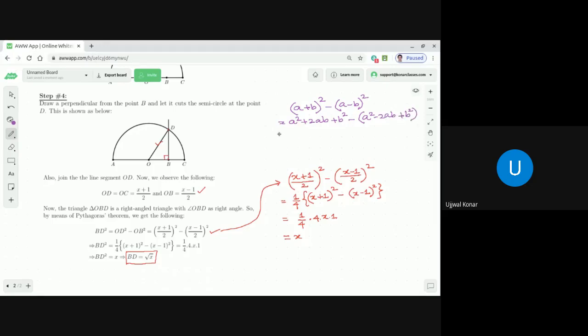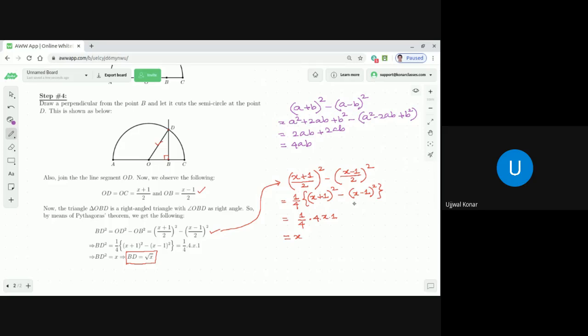So then what happened? A square plus b square, and minus a square minus b square got cancelled. So we'll end up with 2ab minus of minus 2ab, that is plus 2ab. So that becomes 4ab, dear students, correct? So that's what we wrote: (a plus b) whole square minus (a minus b) whole square equal to 4 into a into b.